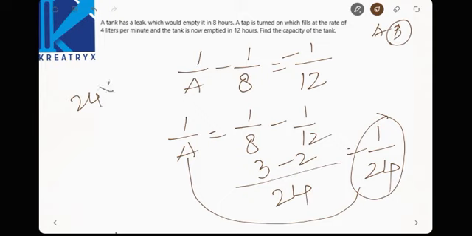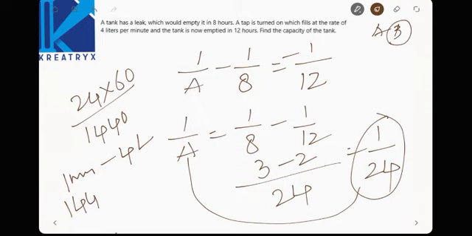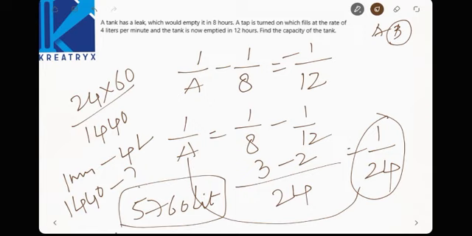24 hours into 60 minutes, so 1440 minutes. In 1 minute it can fill 4 liters. In 1440 minutes it can fill how much? 5760 liters of water. So the tank capacity is 5760. Am I right? Yes.